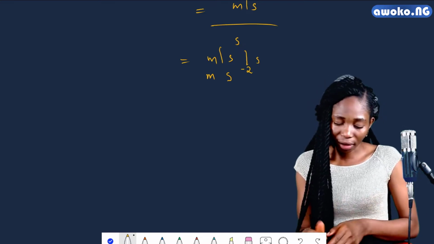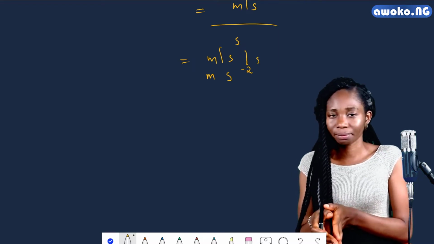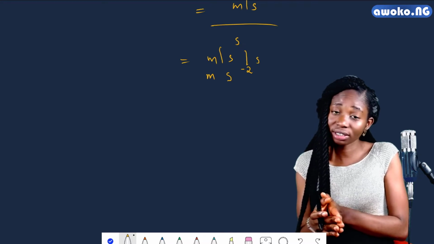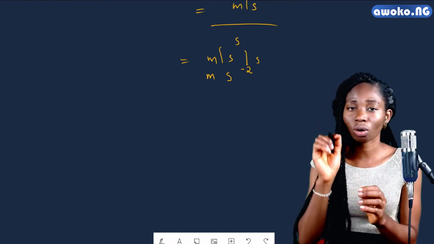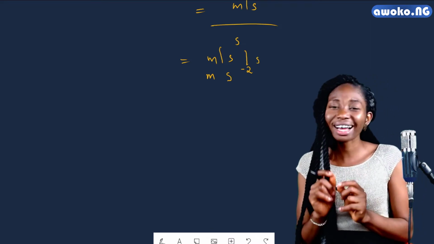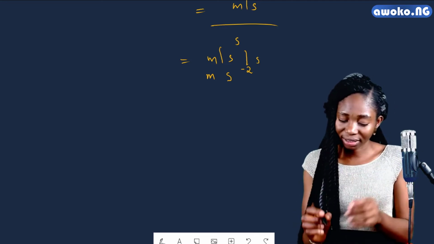Why? We have two quantities of time. So we have one s and we have another s. According to indices, when you say s times s, you simply add up the powers of those quantities. So every individual quantity has a power of 1, except otherwise stated.